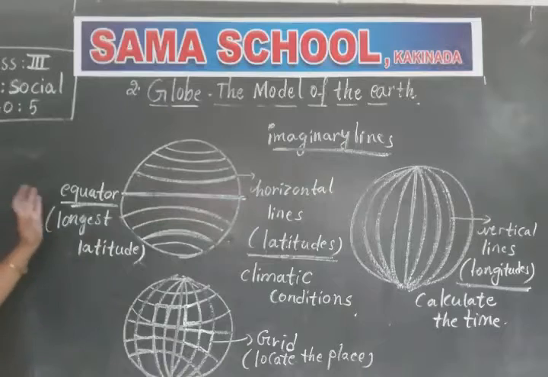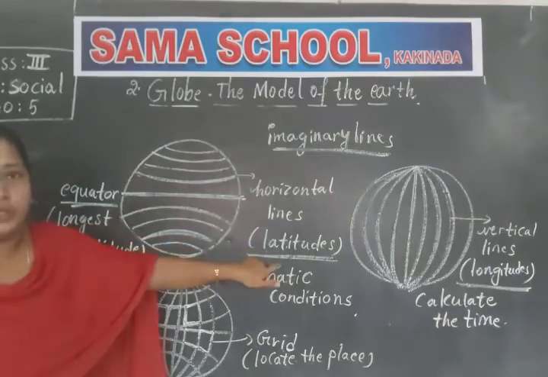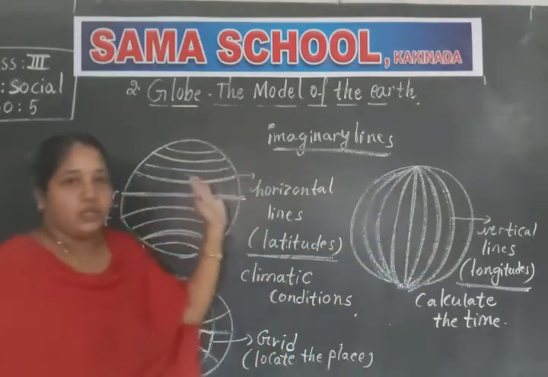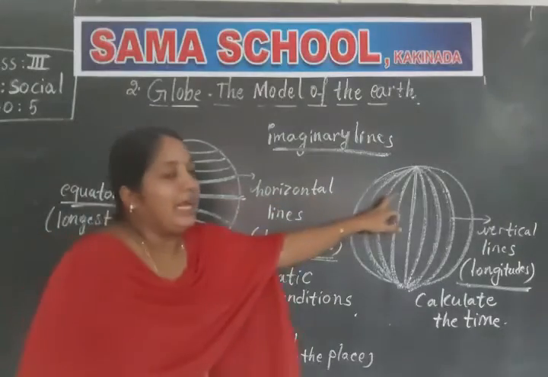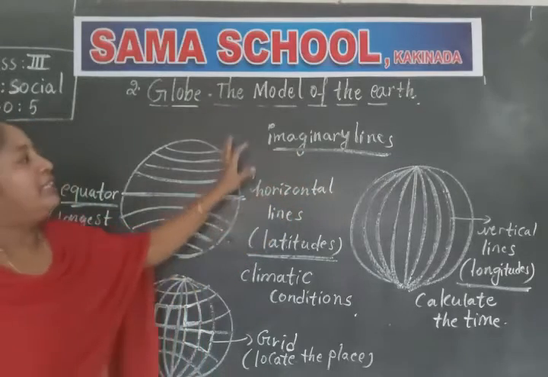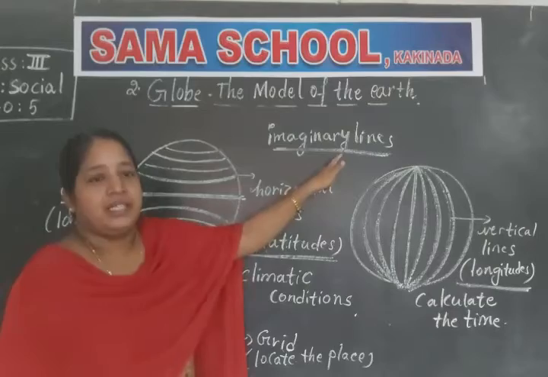Clear, children? Simple. First of all, horizontal lines on the globe are called latitudes, and the vertical lines on the globe are called longitudes. That's all. Actually, they are not present on the earth. These lines are imaginary lines.